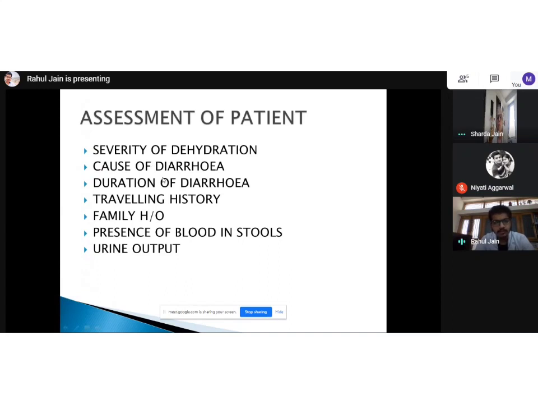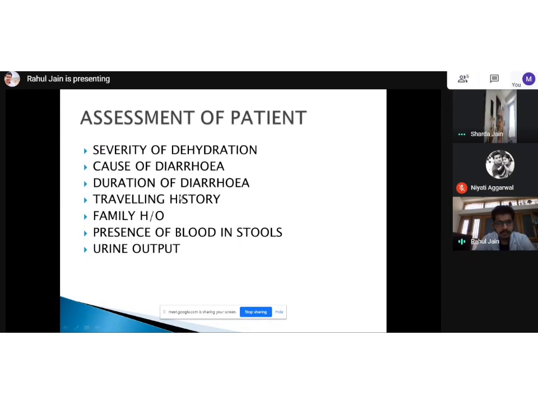Is it a chronic diarrhea? If a patient says that the diarrhea has been there for the past 6-7 months, then I need not worry at that point, it is not an emergency. I need not give an intervention immediately. I can investigate more, find out the correct cause, and then give treatment. But if a patient says that he has only been having diarrhea since morning and he is in a severely dehydrated state, then I need to be very alert and immediately start the resuscitation. Then traveling history is very important.